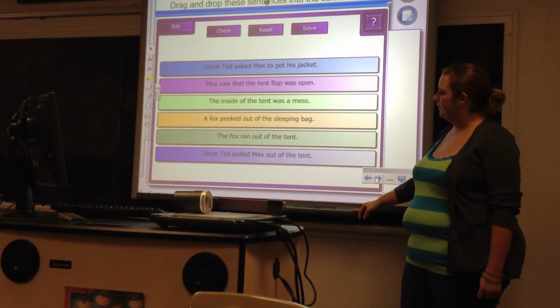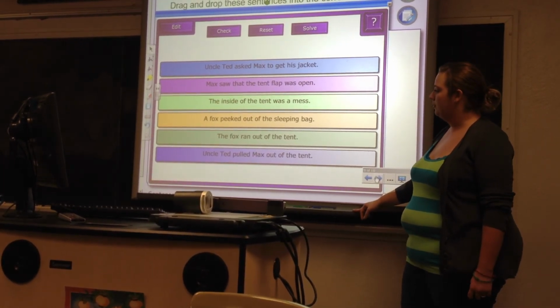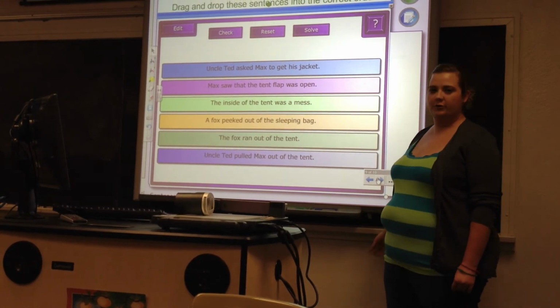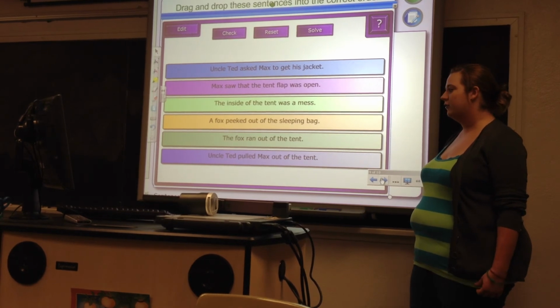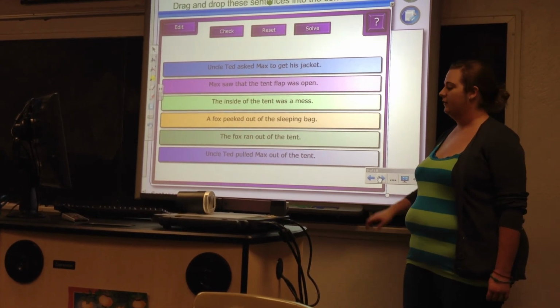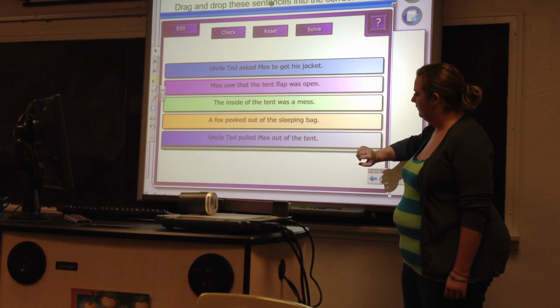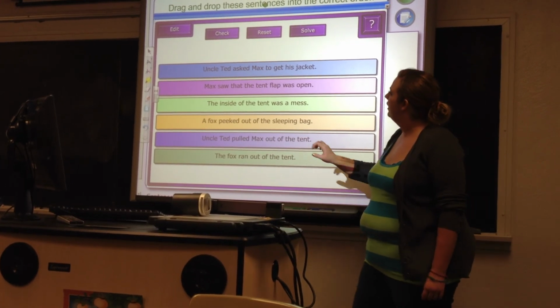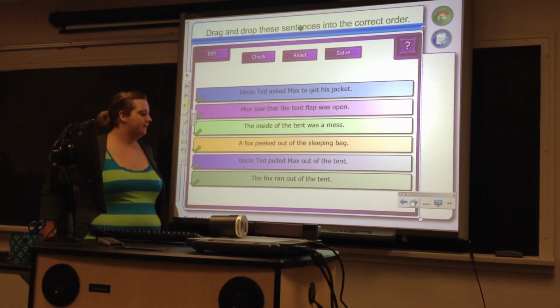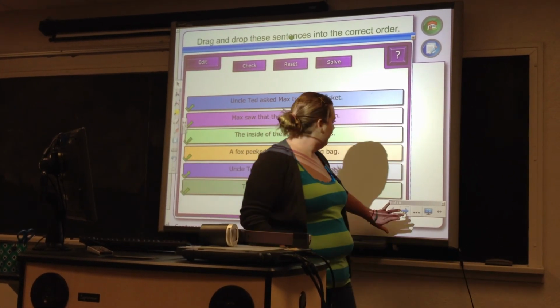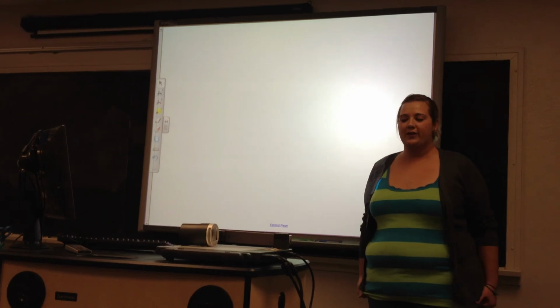A fox peeked out of the sleeping bag? Probably. But these last two don't seem to be in order, do they? The fox ran out of the tent and then Uncle Ted pulled Max out of the tent? Let's switch those to make this right. Now let's check our answer. We got it all correct. And that is the end of my SmartBoard lesson for today.